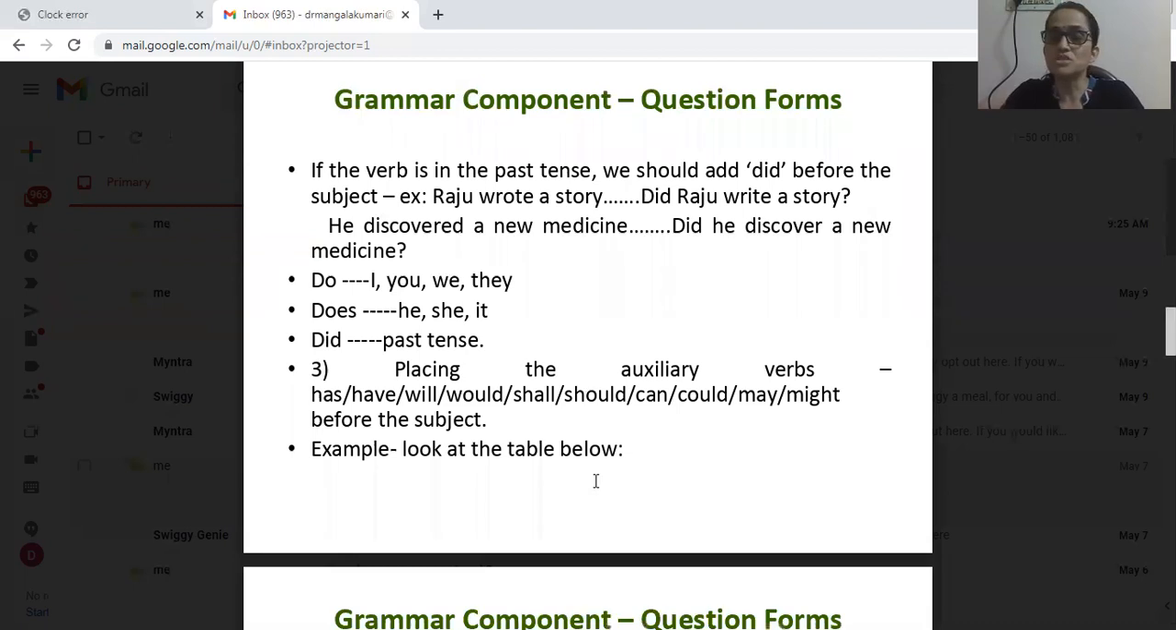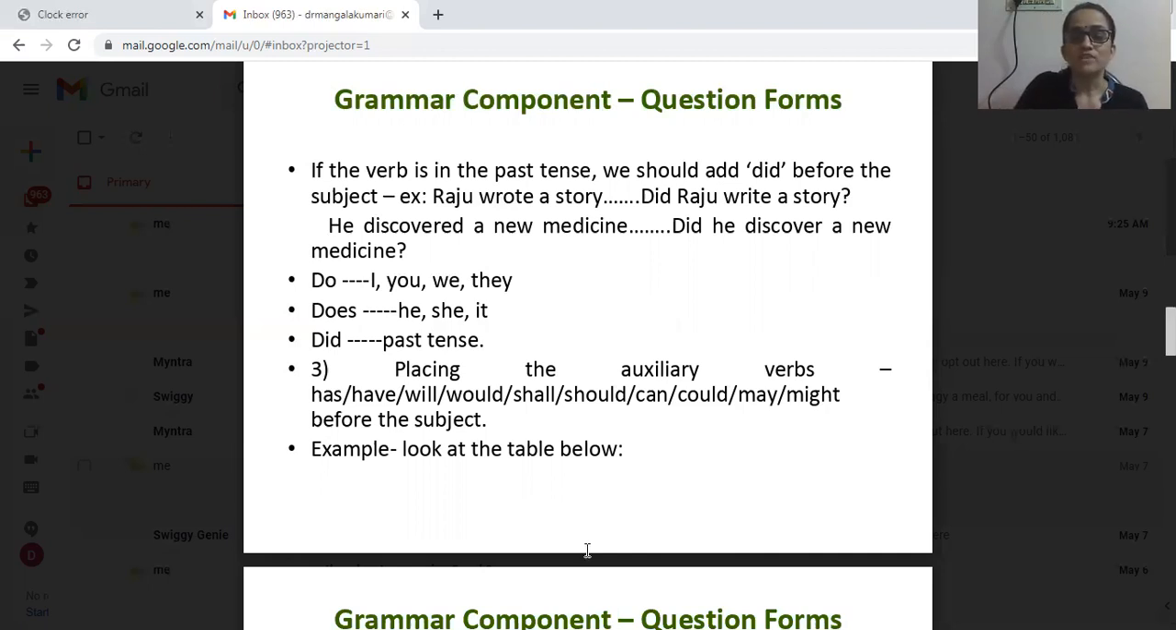Next, the third situation we are going to discuss. In the third situation where yes or no questions are formed, we place the auxiliary verbs. Auxiliary verbs like other auxiliary forms. Okay. Example, has, have, will, would, shall, should, can, could, may, might. If those are there in the sentence, how to frame yes or no questions? Put all these auxiliary verbs before the subject. Okay. Let us see the examples.